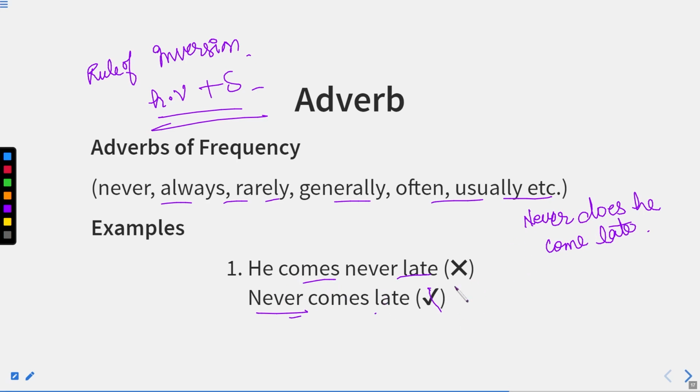Yes, of course, if you have to make this sentence correct, what will happen? One word is missing over here, that is "he." So the correct sentence will be "He never comes late." So this will be the correct sentence. Now, if the sentence begins with never, the rule will be different. But if this is the sentence, "He comes never late," this is incorrect. In fact, the correct sentence will be "He never comes late." Now this n will be small, so "he" is the first part which is missing from here. Maybe this is a typing error, nothing more than that. I hope you understood all these points.